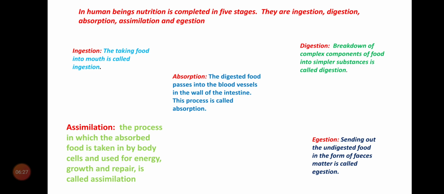First one, ingestion; second one, digestion; third one, absorption; fourth one, assimilation; and fifth one, egestion. Once again I am repeating: ingestion, digestion, absorption, assimilation, egestion. 5 stages are there.